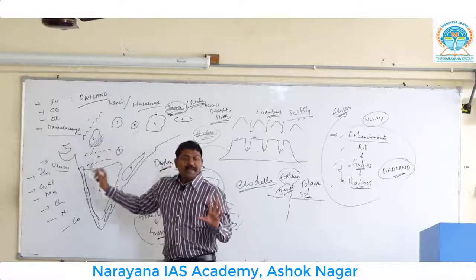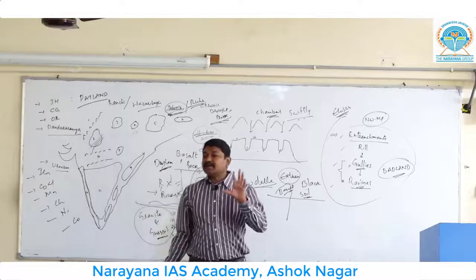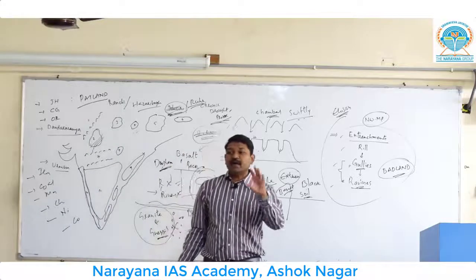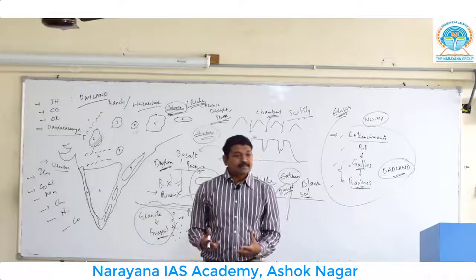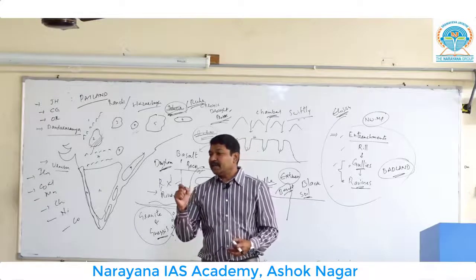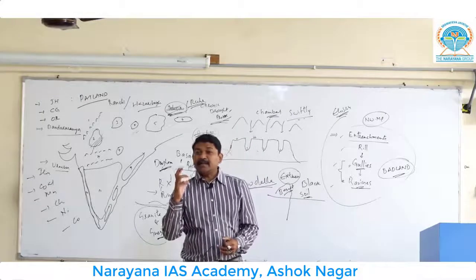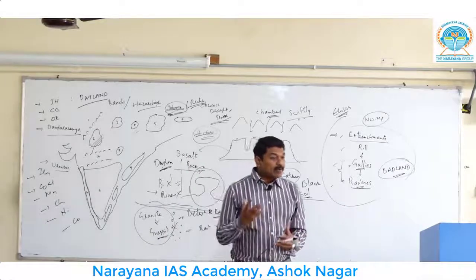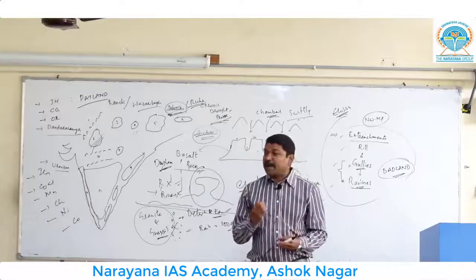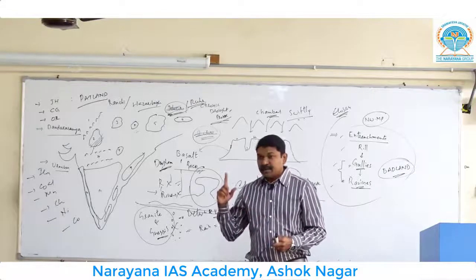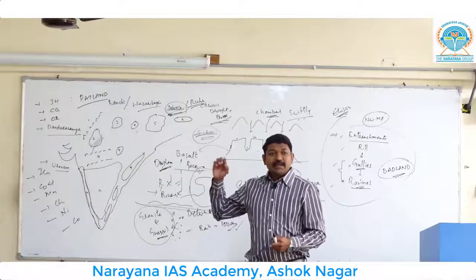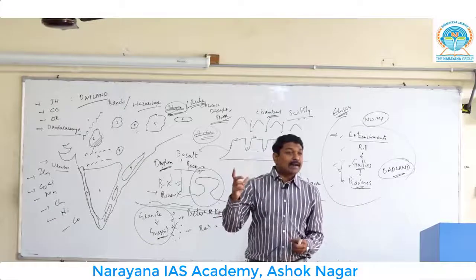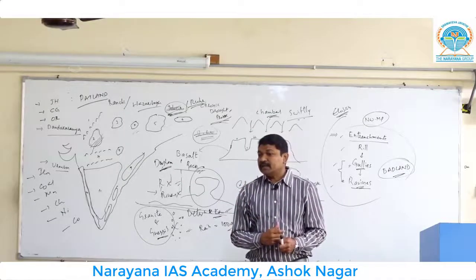Could you understand? Explain the Patland and Badland features of India. Then what do you need to explain? If the question is asked like, explain the Badland and the Patland features of India, when you don't understand what you mean by Patland, or what is Badland, how can you explain? Now, whenever the question is asked like, explain the features of Patlands and the Badlands of India, then what do you need to write in the answer?